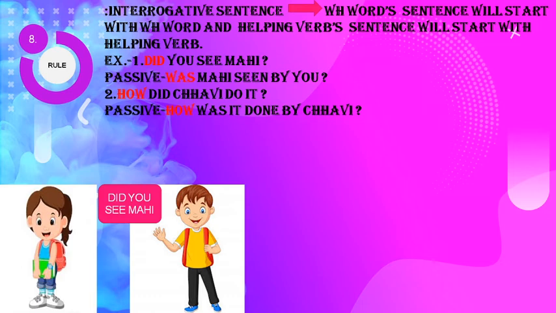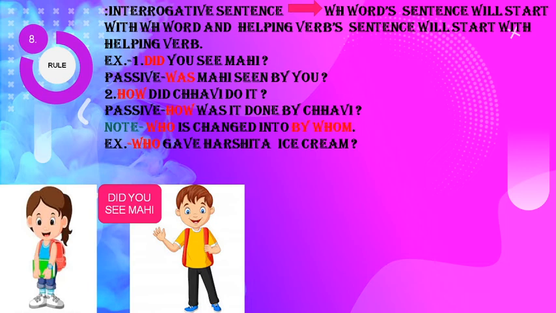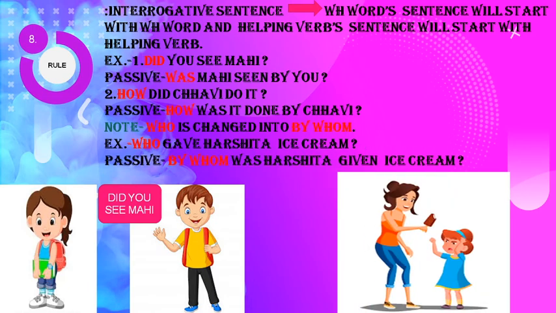Dear friends, a helping verb we have used in the place of a helping verb, and when a WH word is there, then we have used the WH word. Dear friends, here you have to note one thing. Who is changed into by whom. We can see one example. Who gave Harshita ice cream? And the answer is, by whom was Harshita given ice cream?